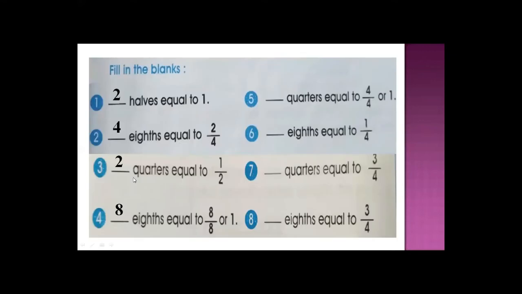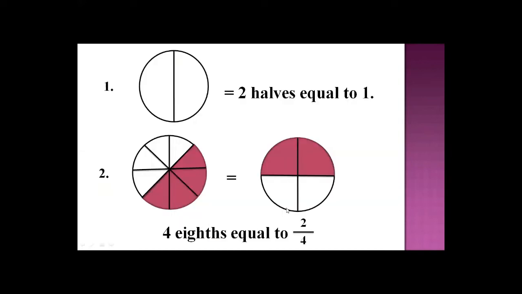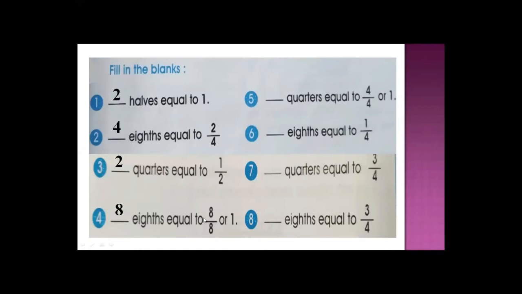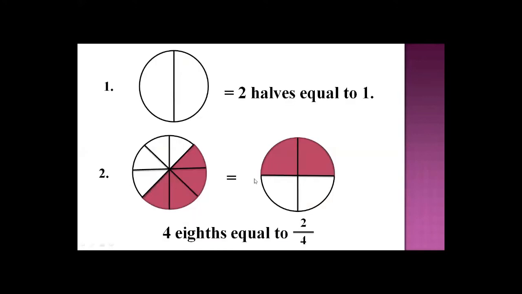In this way you will solve this exercise by using a pencil in your books and in your copies too, because for your understanding you need to make these circles in your copy. And look here, number 4 and number 5 are also the same. First of all you make one single whole circle, then 4 upon 4. So how many quarters are here? 4 quarters equal to 4 upon 4. In this way, you will solve this exercise in your fair copies and in your books too, because you need to make circles for your understanding. Otherwise, you're not able to complete this exercise.